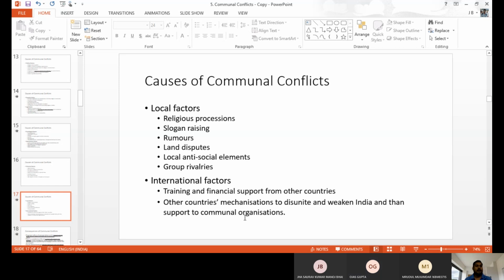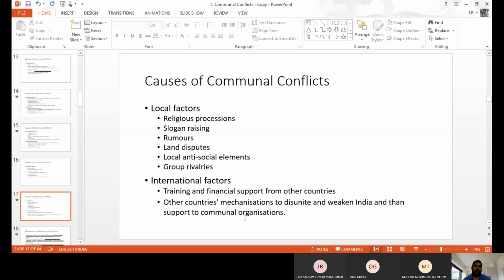That time it may hurt other religions also. Likewise, when other religious community people play prayer songs or early morning prayers on a mic set, it disturbs the other religion. So that type of tolerance is not there. So when one group of people or people of a local area do something, it leads to violence. Okay, there are land disputes, rumors, antisocial elements in the local area, that type of thing.